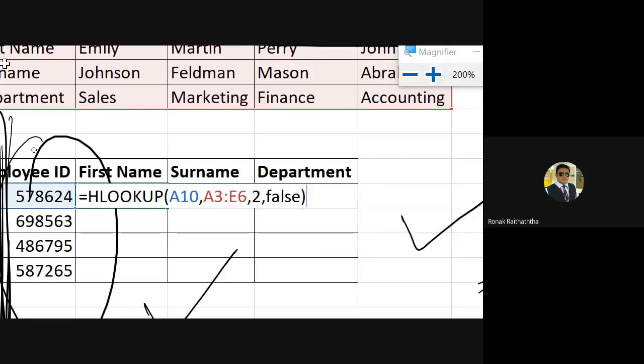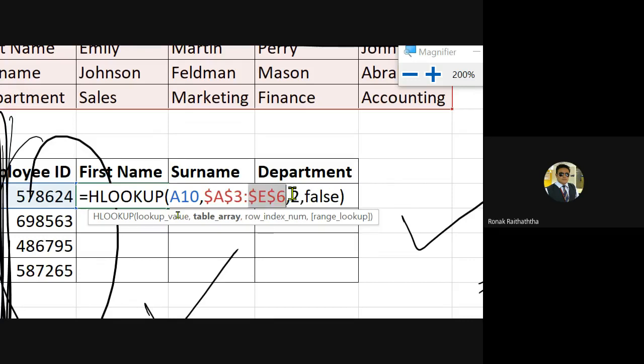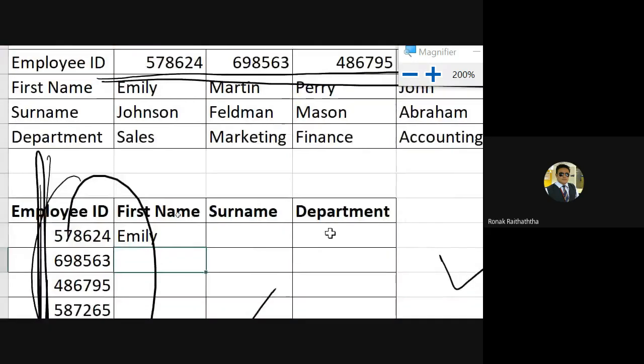Now can someone tell me, is anything remaining or are we done? We have to lock the cells. True, very true. We'll have to lock the cells, which is the master data, because when we'll be copying and pasting it down, at that time it would be difficult for us to write the formula again, and the range of the master data will get changed. So let me lock this. Let me keep it absolute. So inserting the dollar sign over there, pressing the enter.